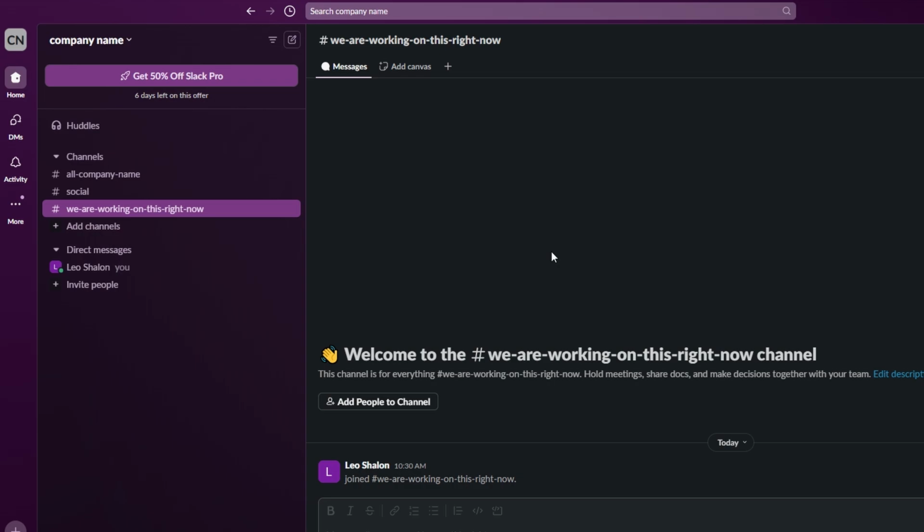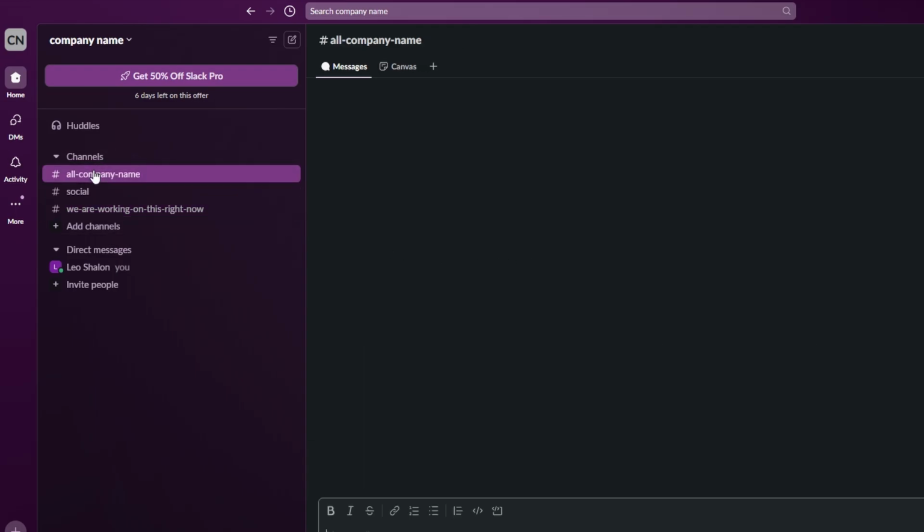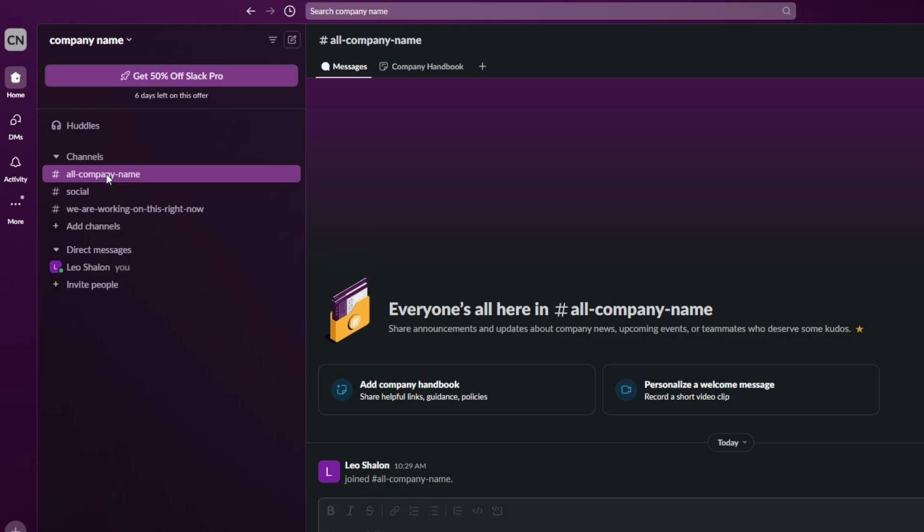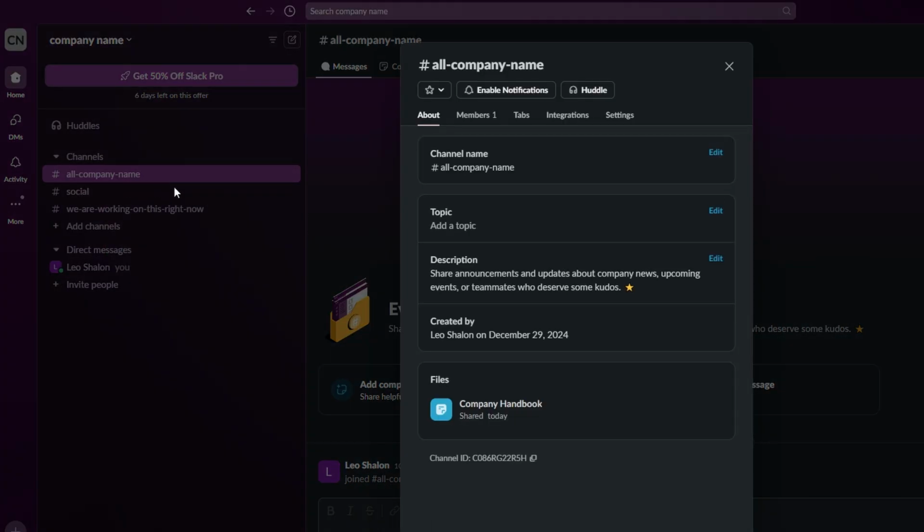One of the coolest features in Slack is the ability to choose whether your channel is public or private. Public channels are open to everyone in the workspace, allowing broad collaboration, while private channels can be restricted to specific team members or stakeholders.